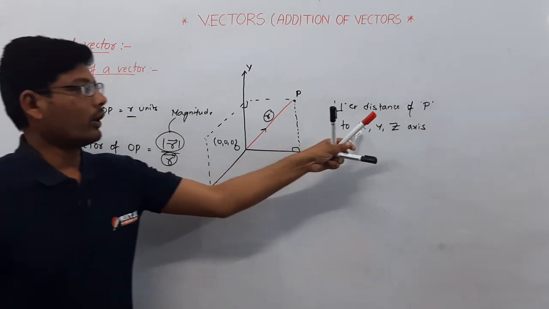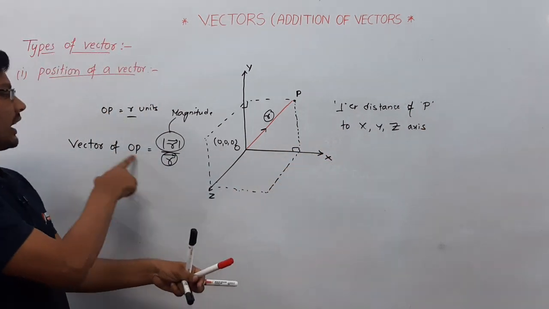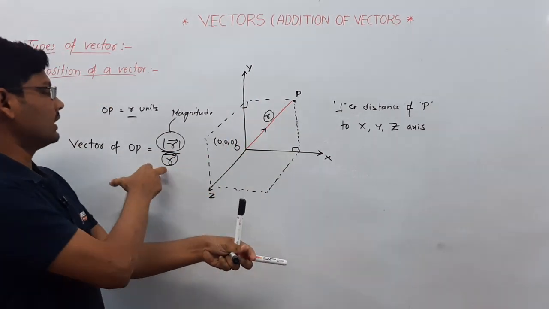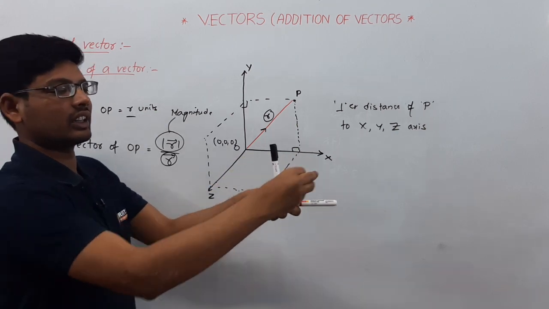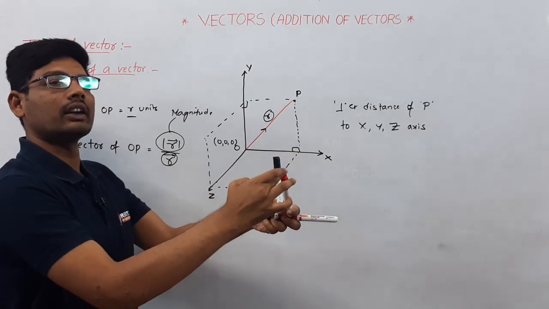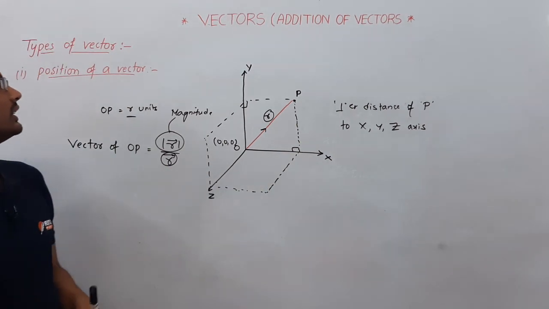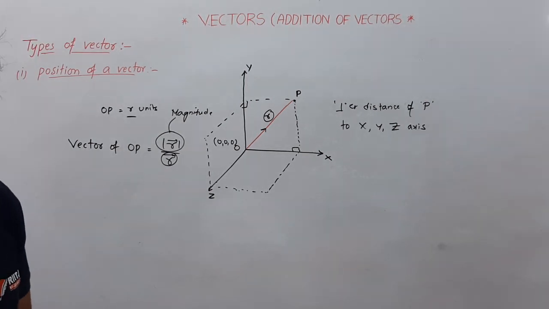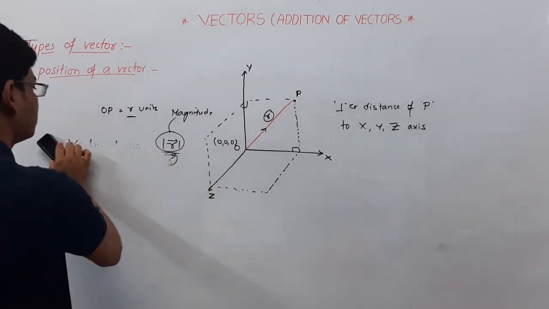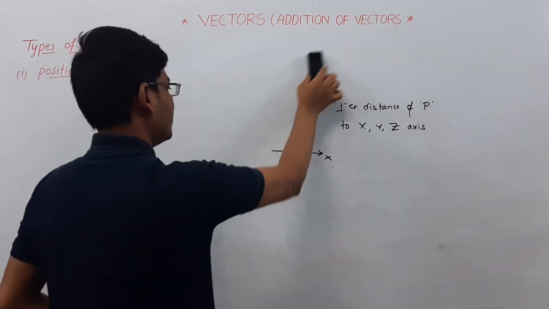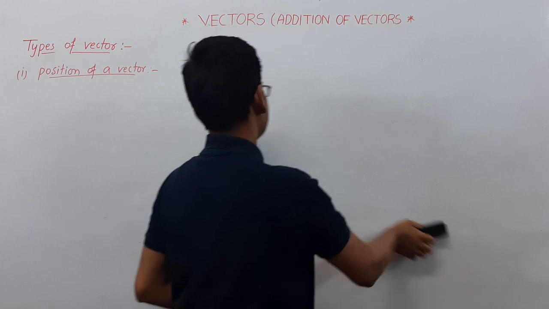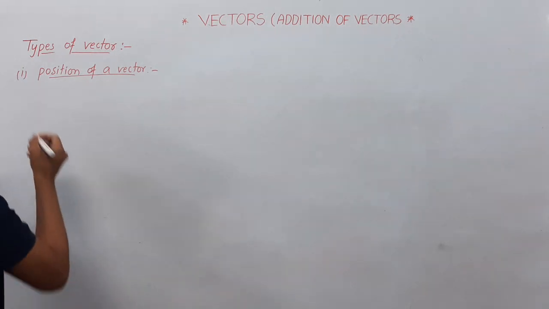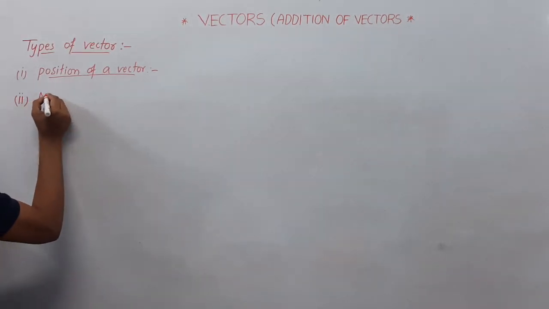That is nothing but x, y, z here. Now the vector OP is the magnitude, the length of this sketch, and r bar is nothing but the direction of this sketch. This is nothing but the position vector here. And now the second topic, after position vector, the next type of vector is the null vector, the second type of vector is the null vector.